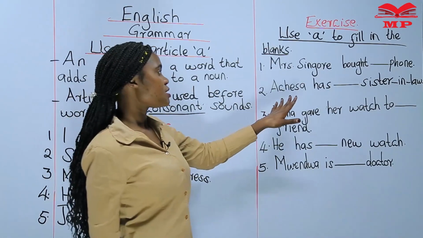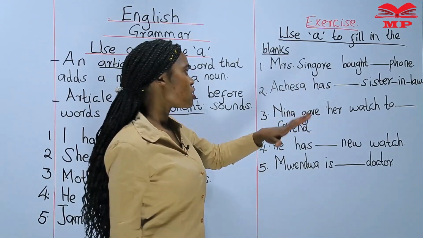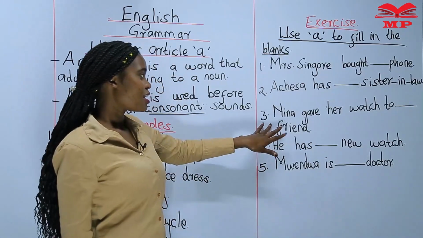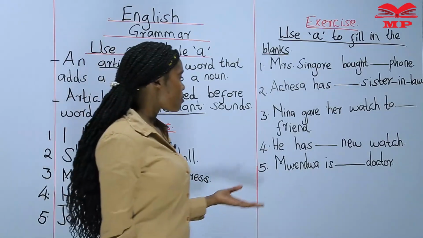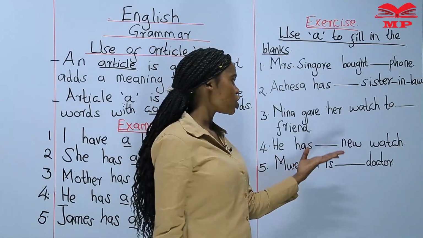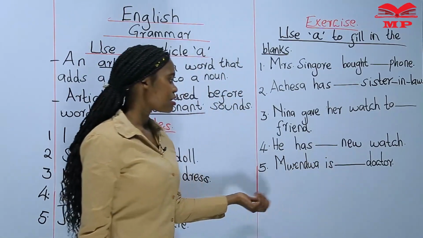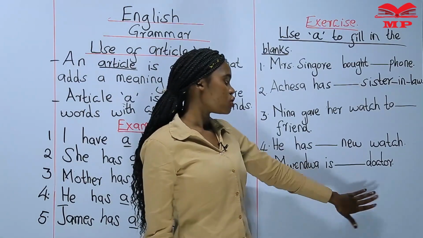Question 2, Achesa has dash sister-in-law. Question 3, Nina gave her watch to dash friend. Number 4, he has dash new watch. And lastly, Mwendwa is dash doctor.